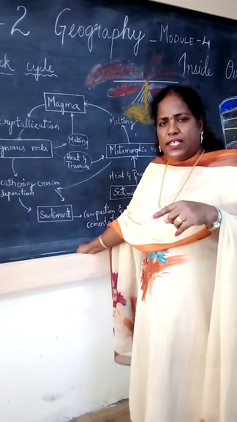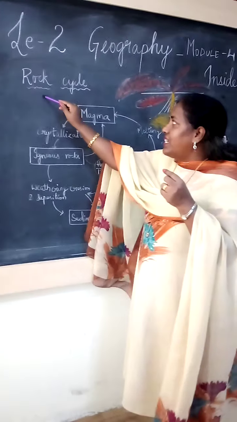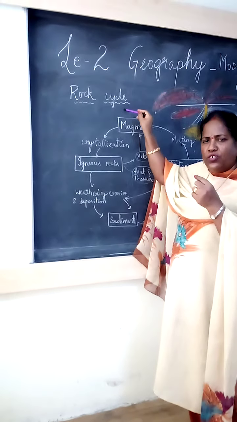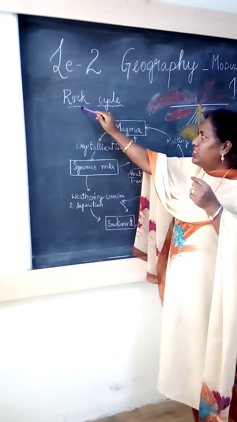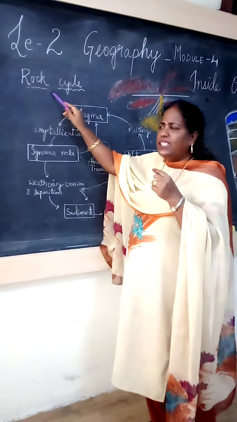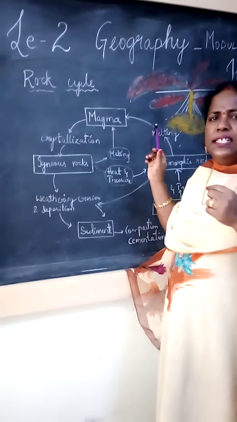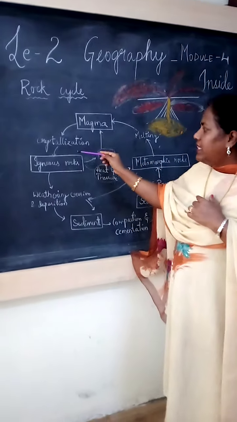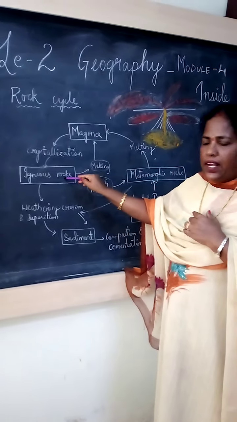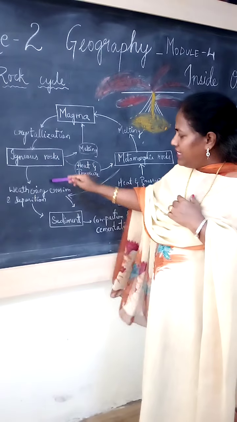Already you know the water cycle. In the same way, in this rock cycle the rock is also changing in a cyclic manner. How it changes in a cyclic manner, we will see here. From the igneous rock, the sedimentary rock forms.